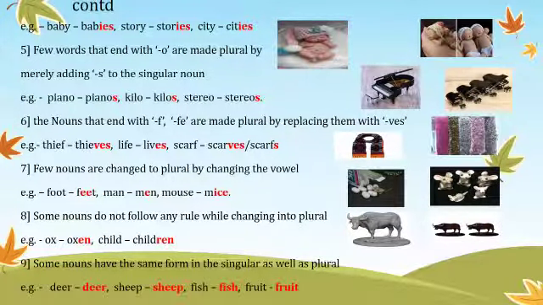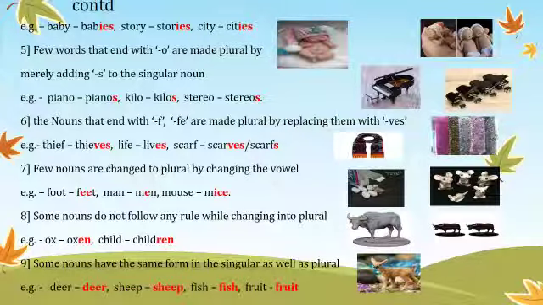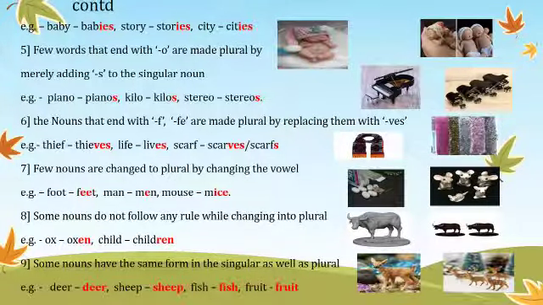The ninth one. Some nouns have the same form in the singular as well as plural form. For example, deer. Can you see that one deer? Yes. And if there are many, more than one, you always say deer. You cannot say deers. S is usually not added with such words.